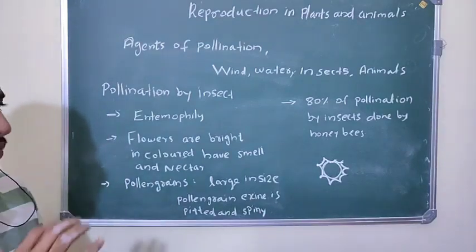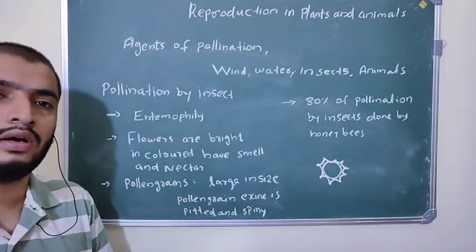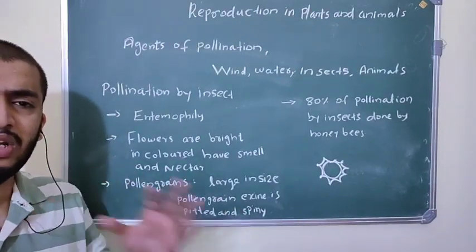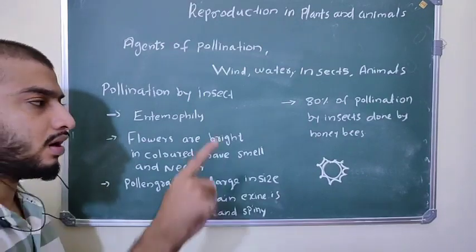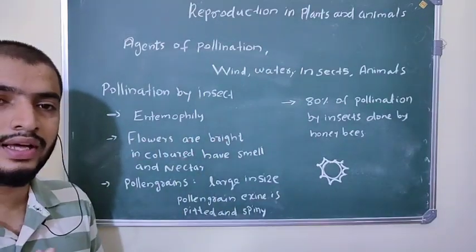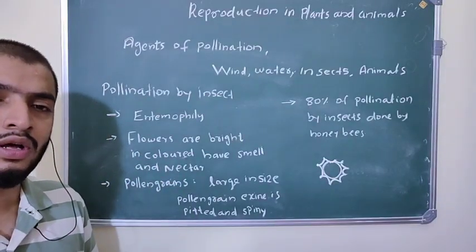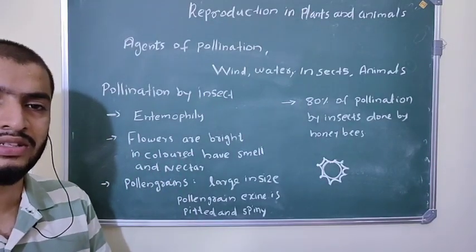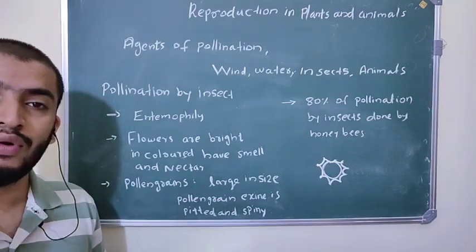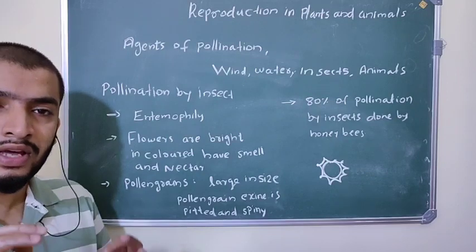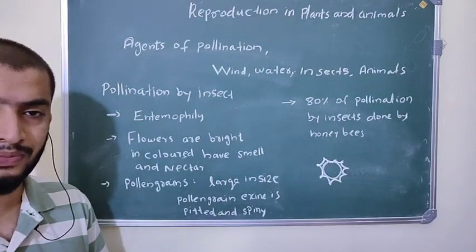Now, 80 percent of cross pollination is done by insects, with honeybees giving the major share. So honeybees are very important. If their number reduces, it will affect our entire world.